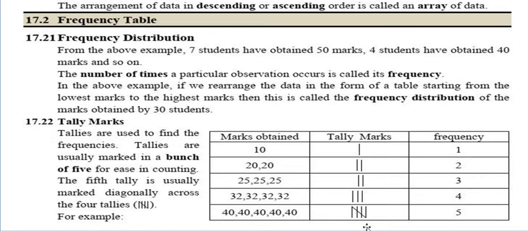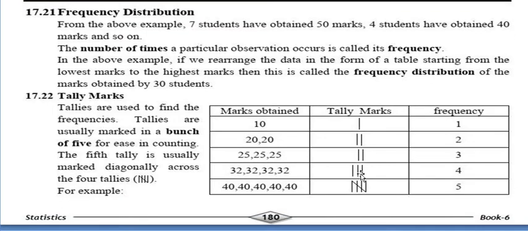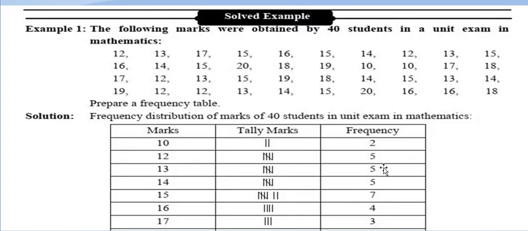Now when there is 40, 1, 2, 3, 4, 5 times is there. So in this context, what will we be doing? 1 line, 2 line, 3 line, 4 line. Now the 5th line will be drawn diagonally. Then the frequency will be 5. So this is how the tally marks will be calculated according to the frequency.